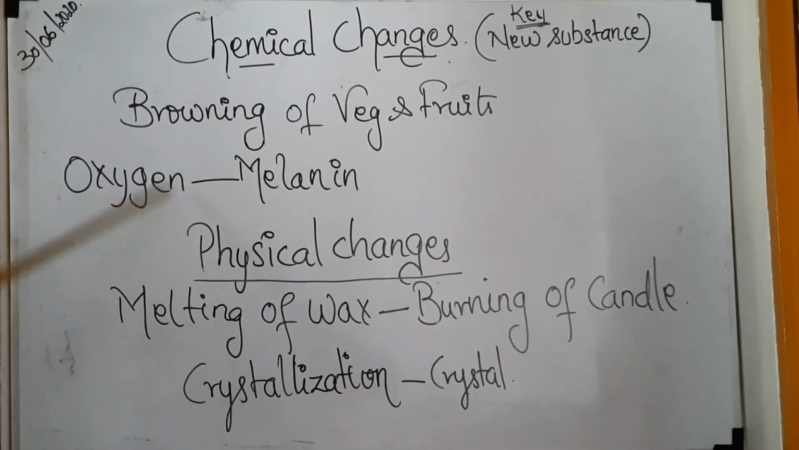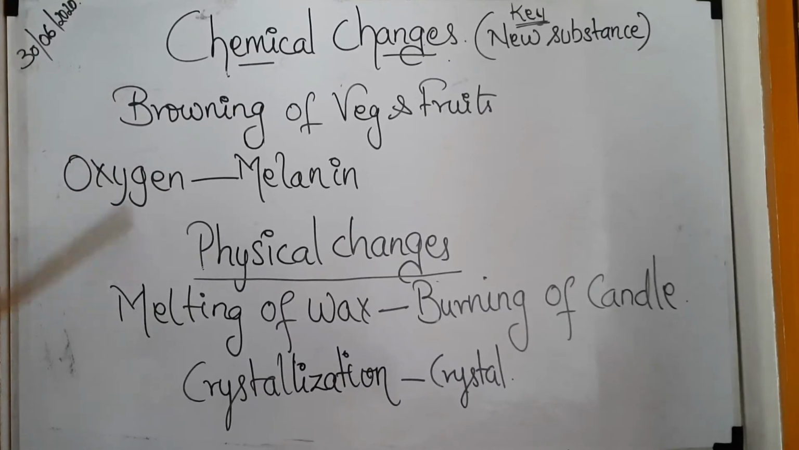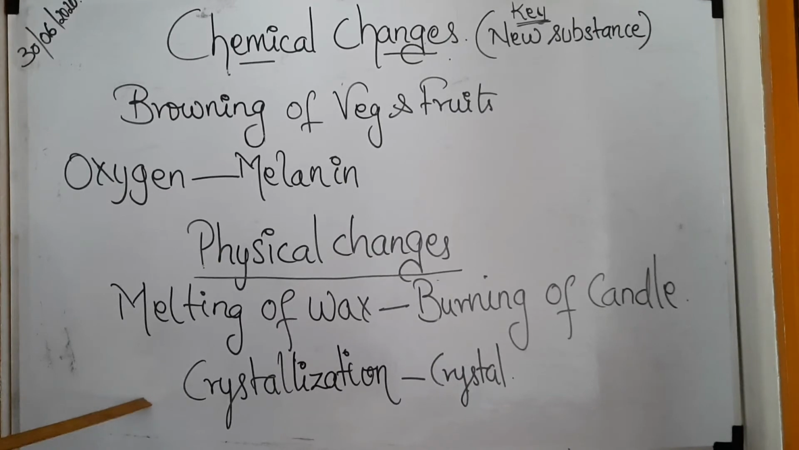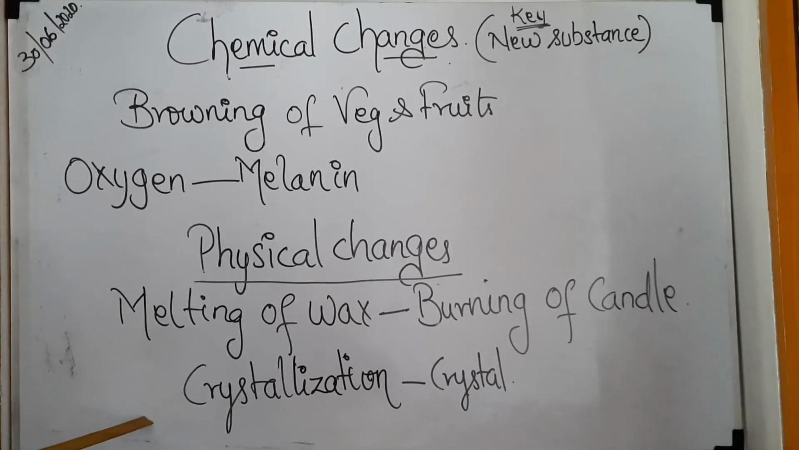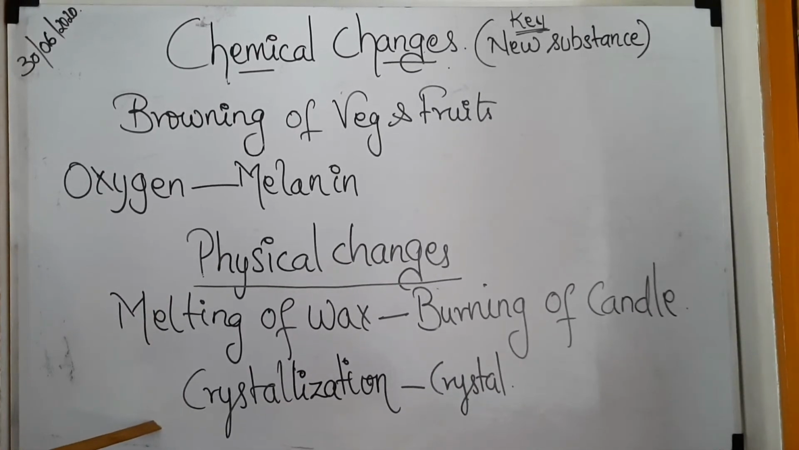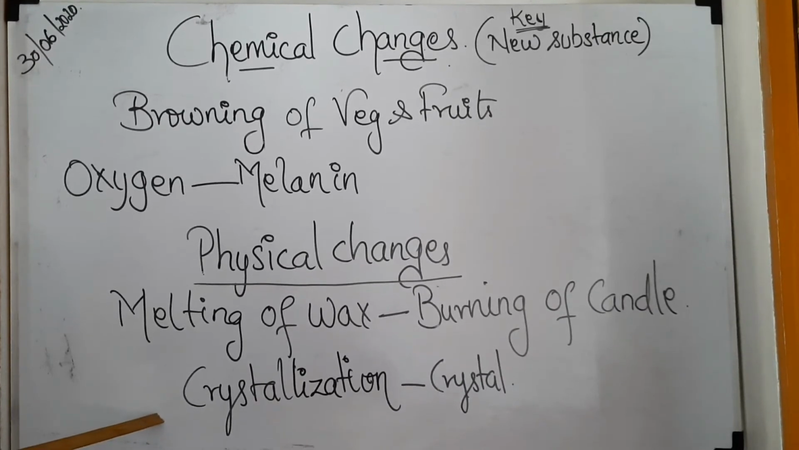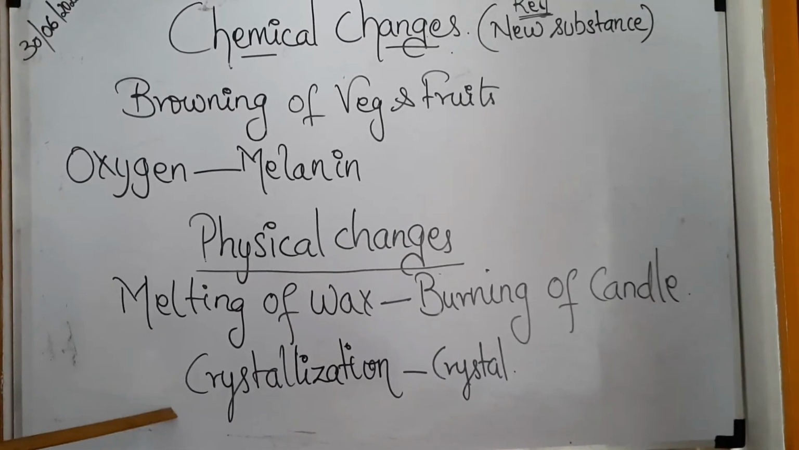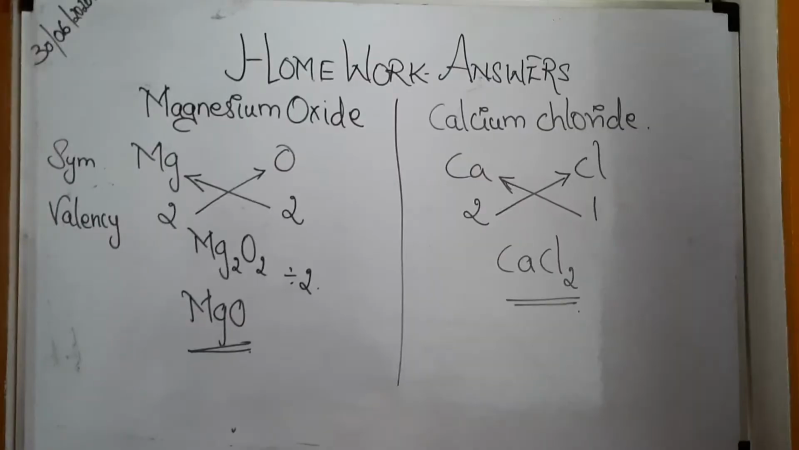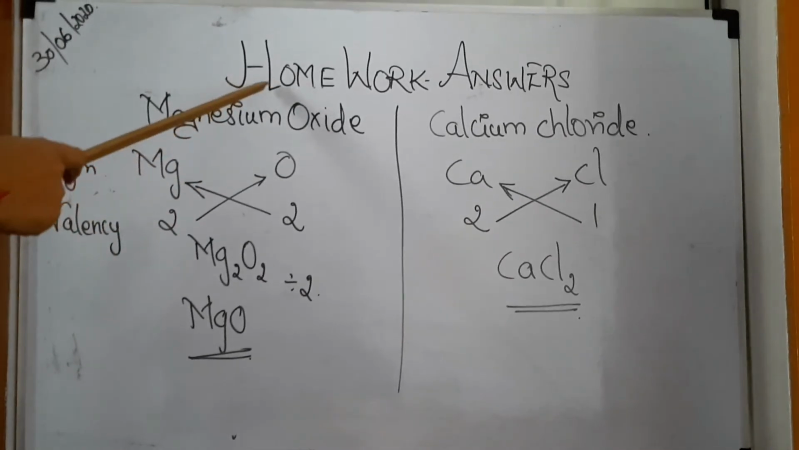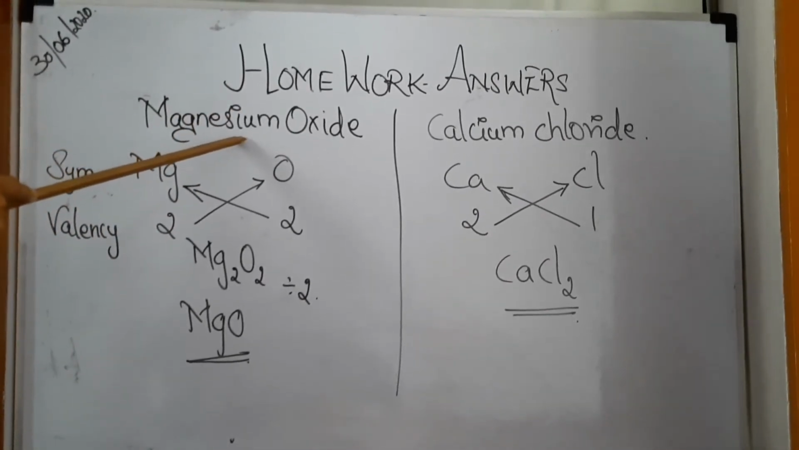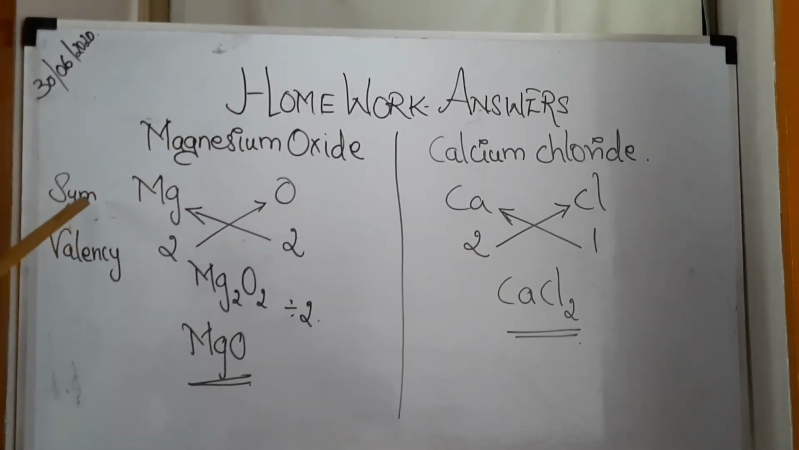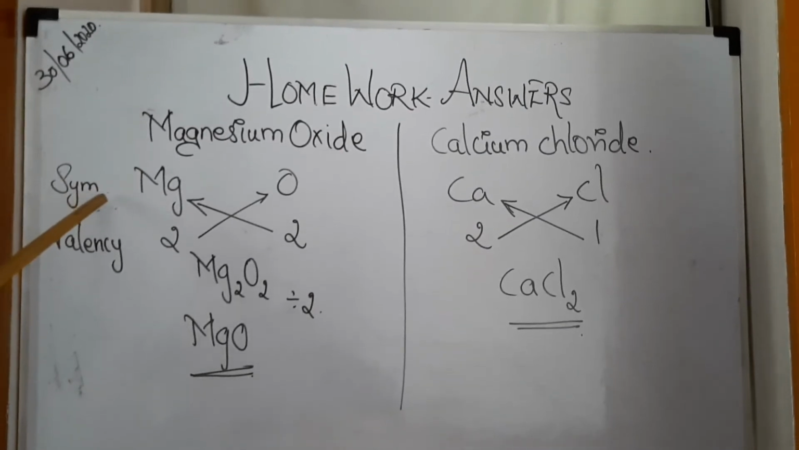We will have a revision of this later, but for now you will practice the chemical formulas, the chemical equations and the questions that I give you in the classwork. Okay, children. So, shall we see the answer for yesterday's homework? The homework that was given to you was to derive the chemical formula of magnesium oxide and calcium chloride. I hope you would have done as per what I have taught you.